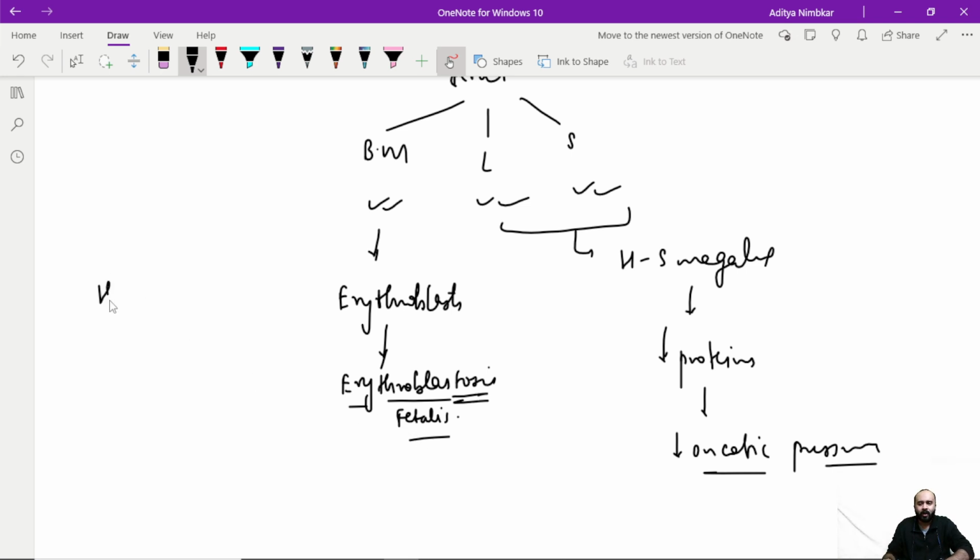So for that, even the heart says that I will help you a bit by over functioning. So there is an over functioning or hyperdynamic state of circulation that is achieved by the heart by increasing the cardiac output. It says, there are fewer RBCs in the body, no problem. I will pump double the amount of blood so that I can compensate for the lack of RBCs in the entire fetal circulation. So the cardiac output increases, but beyond a point, the heart is a very tiny organ for the fetus. This will lead to high output cardiac failure.